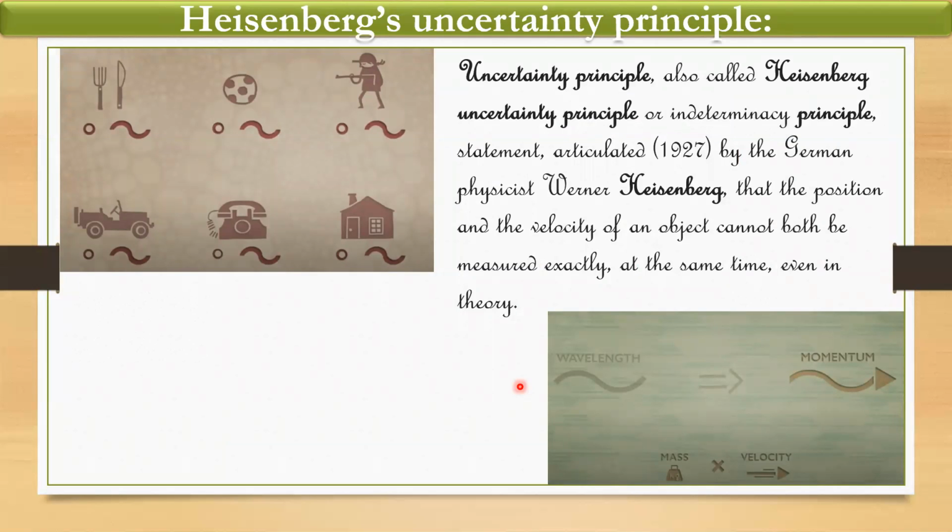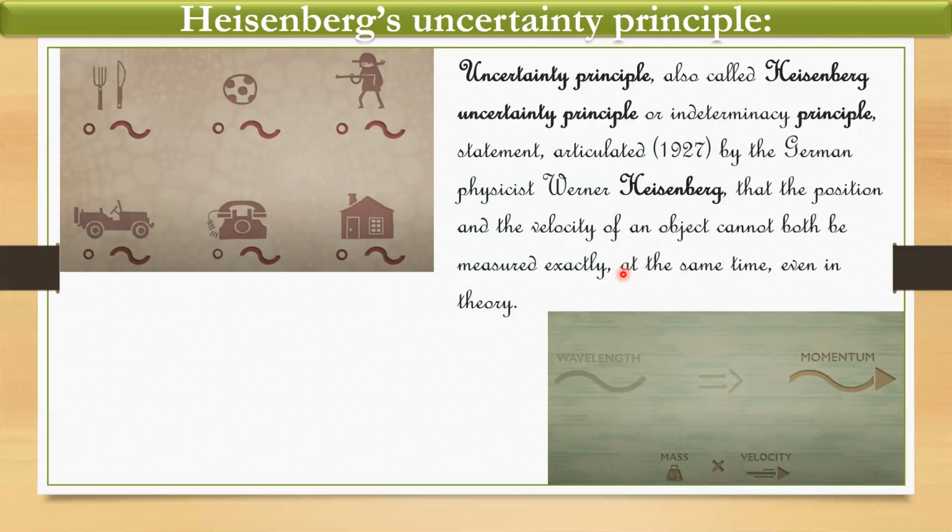Now, after that, Heisenberg's uncertainty principle came into existence. Now, what does it say? It says that we cannot measure the actual velocity and position at the same time. I mean, both things cannot be measured at the same time. That is, he says that the position and the velocity of an object cannot be measured exactly at the same time.